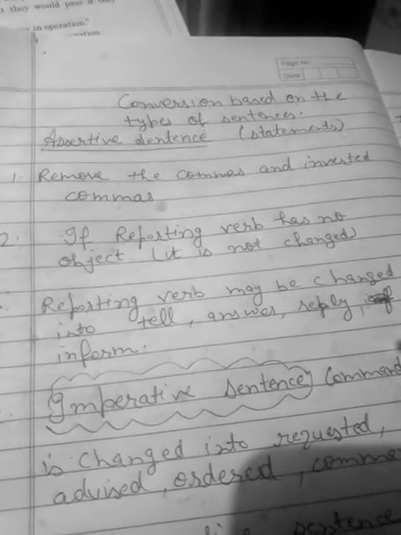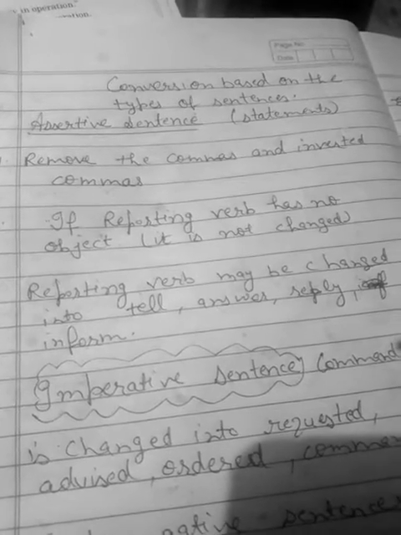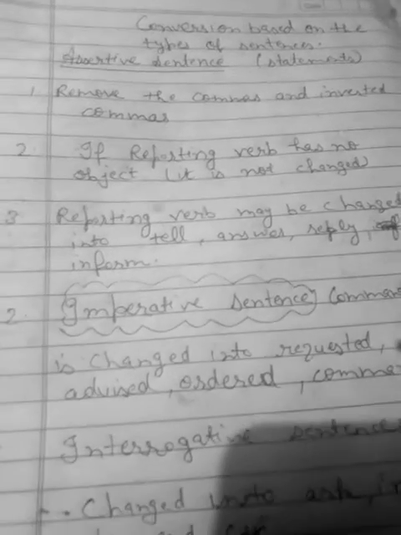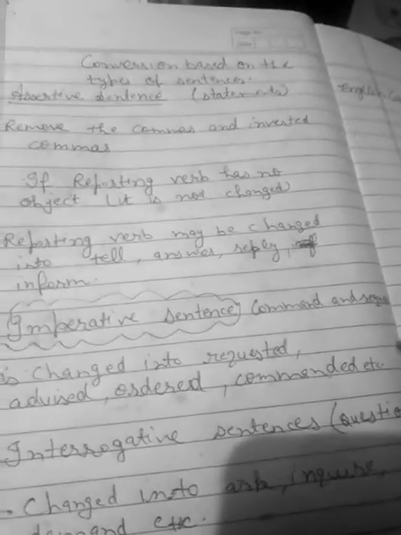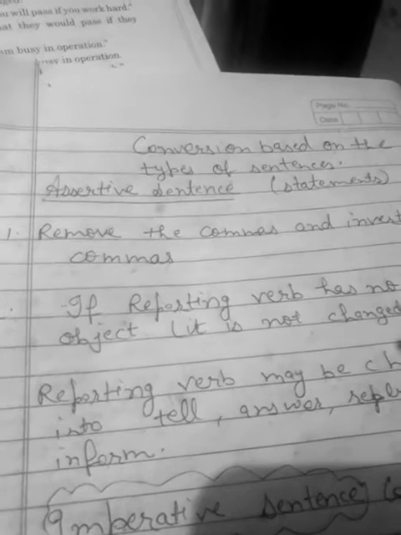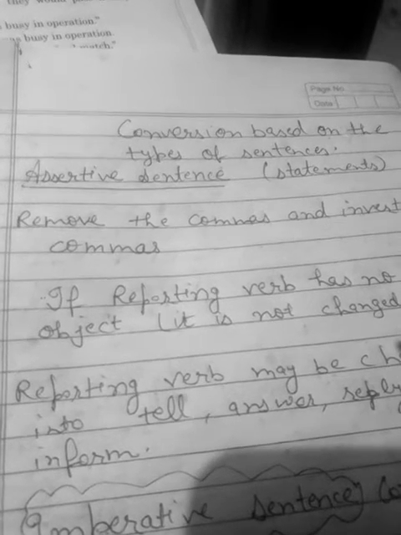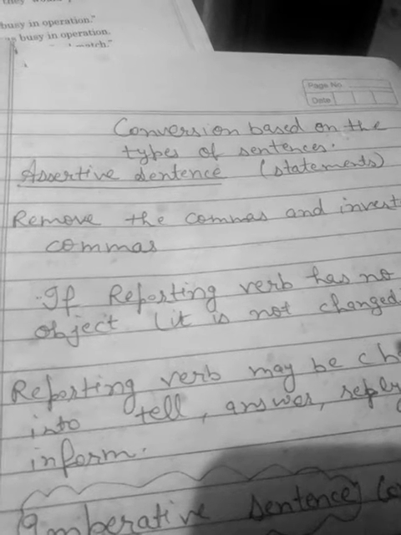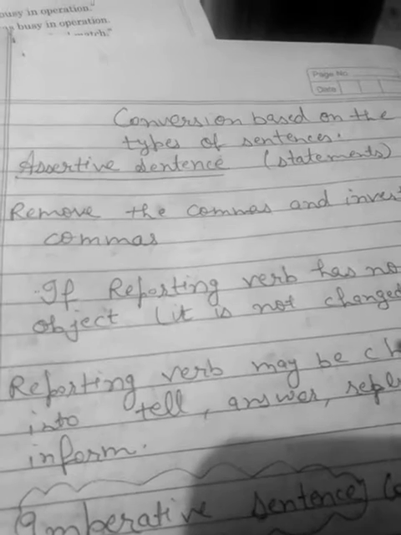and the second is imperative sentences, in which command and order is given, and third type of sentence, interrogative sentence, in which a question is asked, question is put. As you know very well students, in previous classes you have also read. So assertive sentence, in assertive sentence a statement is given, and